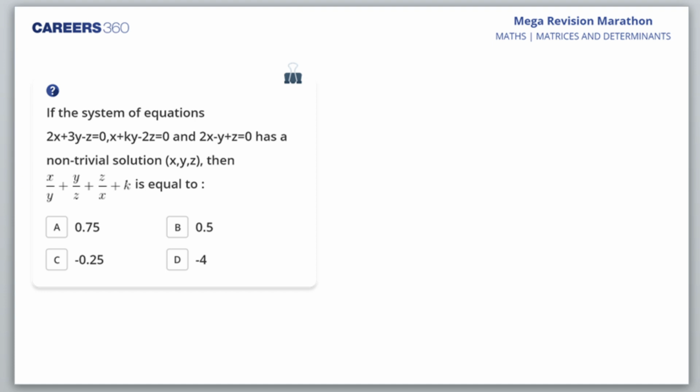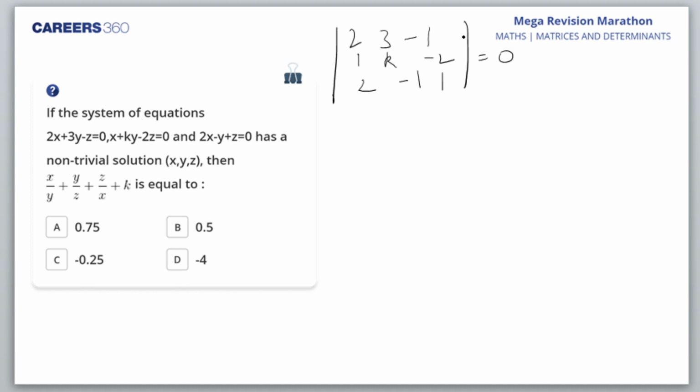So if it has a non-trivial solution, in that case, we should have the determinant of these coefficients, that is 2, 3, minus 1, then 1, k, minus 2, and 2, minus 1, 1, equal to 0. For the non-trivial solution, we should have this condition.